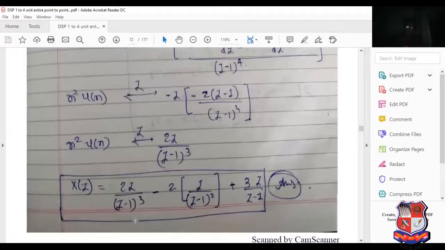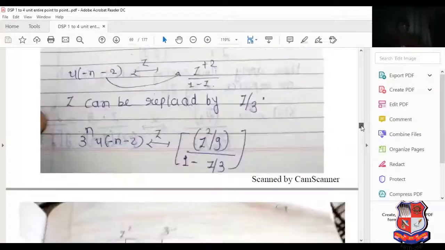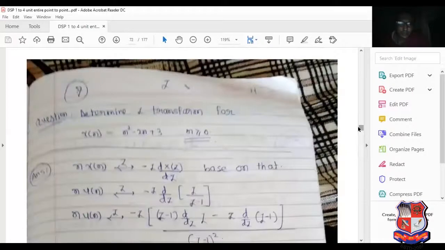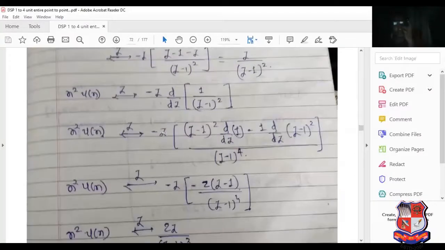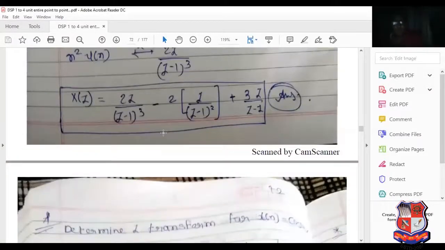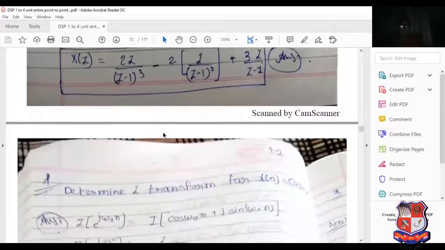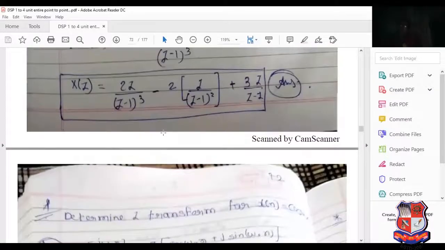So n square differentiation is this, n differentiation is this, and the simple term present is 3. What is the z transform of 3u of n? 3z upon z minus 1. See this very carefully. 3, for n greater or equal to 0, is known as 3u of n. That's why the z transform of 3u of n is 3z upon z minus 1. That's why we write here 3z upon z minus 1. It is the last answer. So it is the concept regarding the differentiation property.